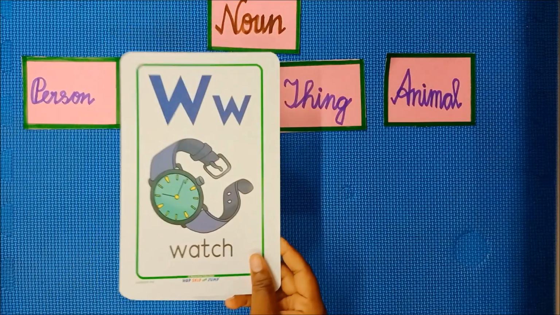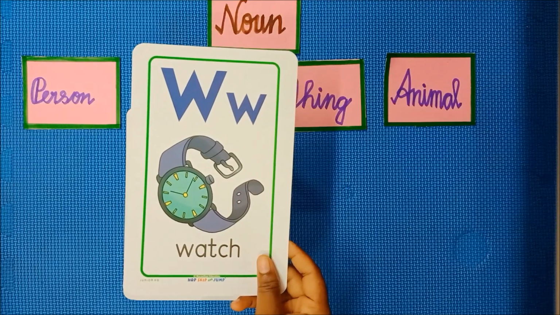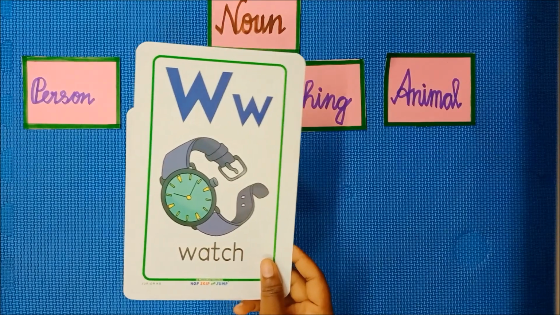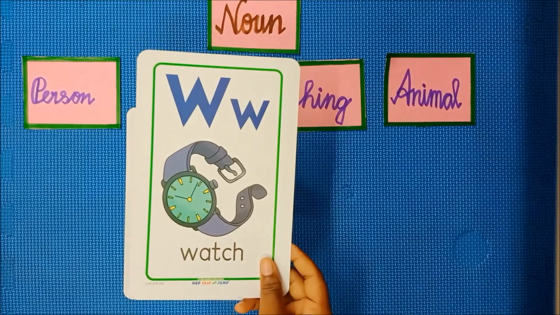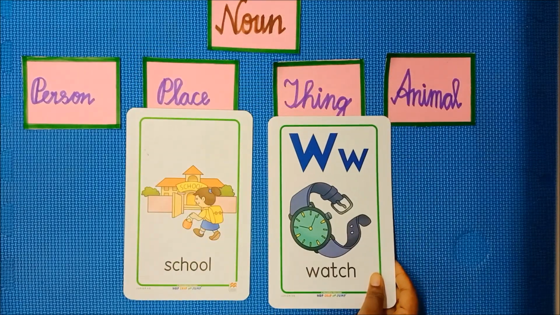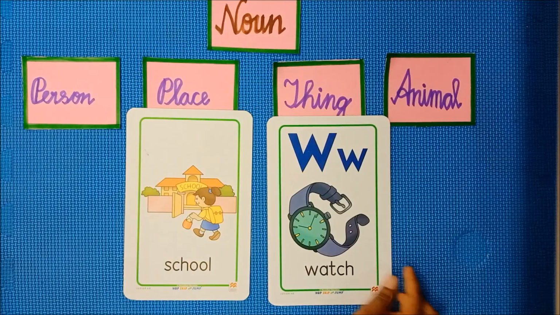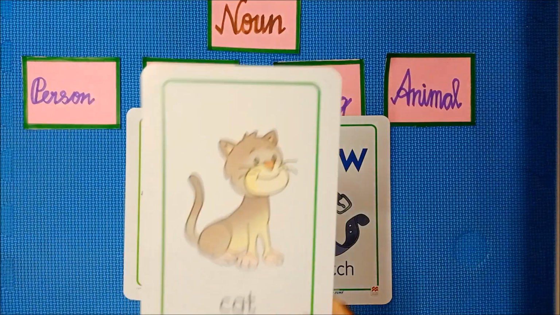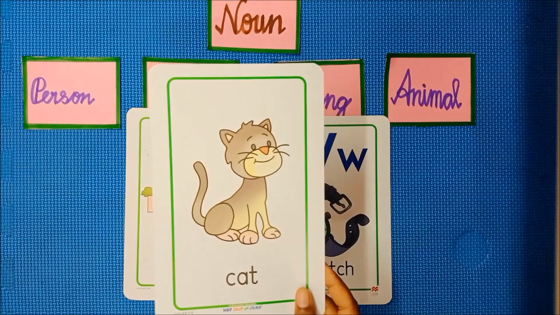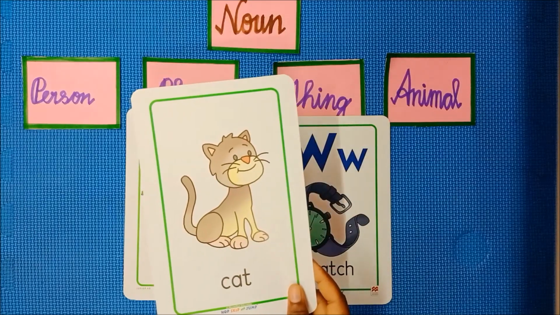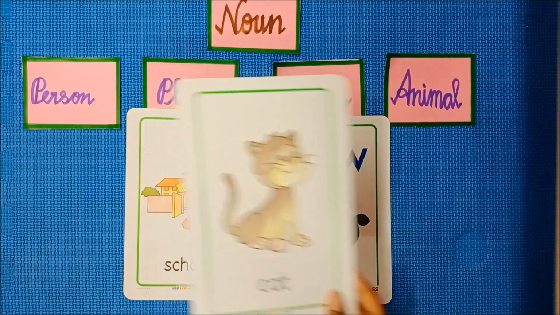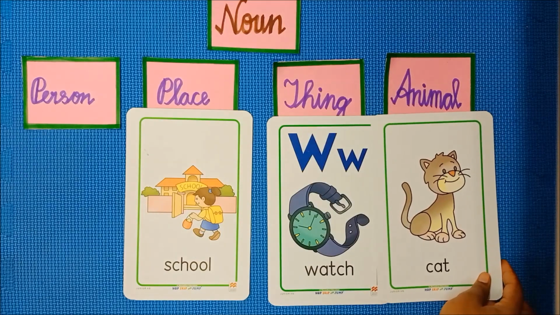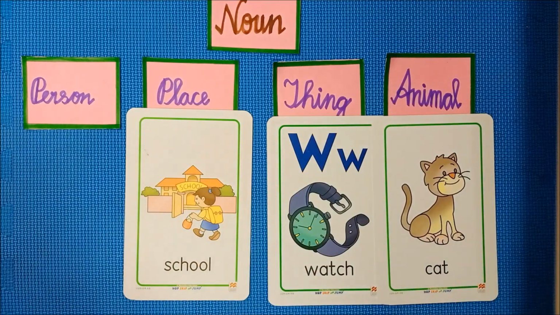Next, look at the next card. What is it? It is a watch. So it is a thing. It will come in the category of thing. Look at the next card. What is it? Yes, it is a cat. So it comes in which category? Yes, it comes in the animal category.